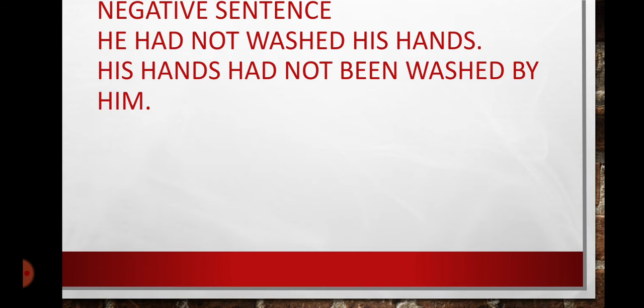Now in this sentence we have his hands as object. His hands had not been washed by him. We use not after had.